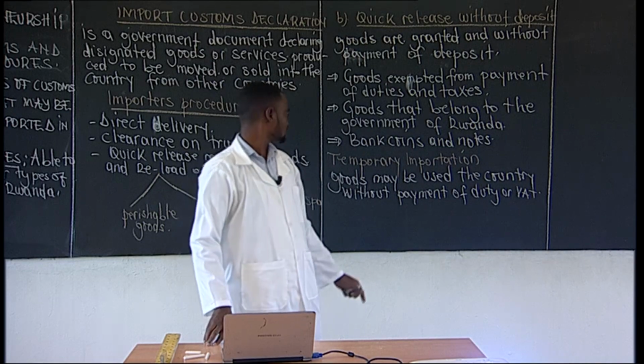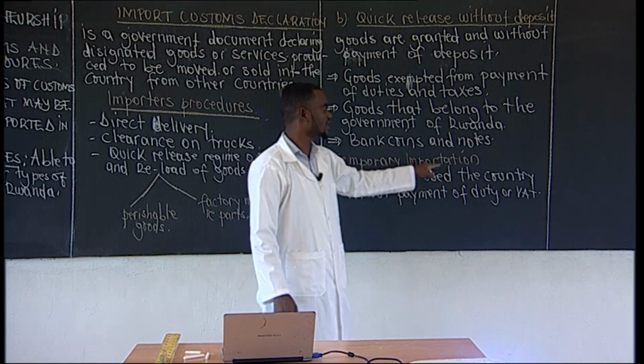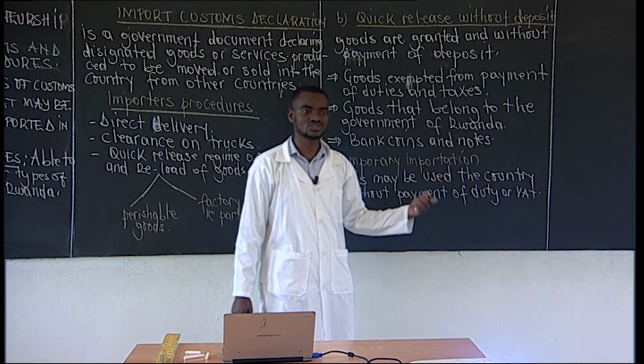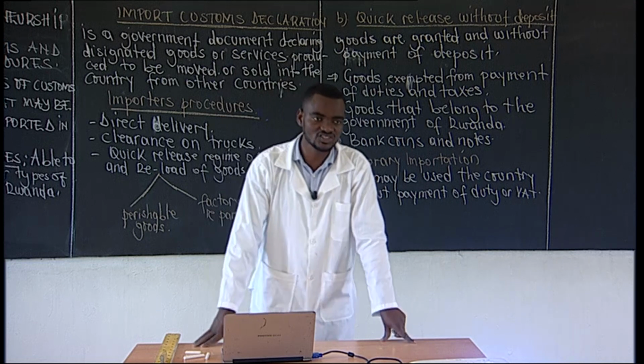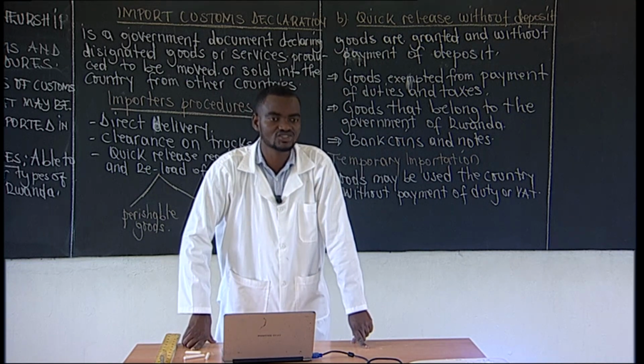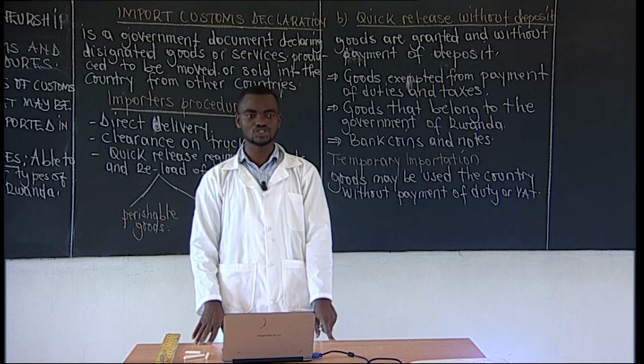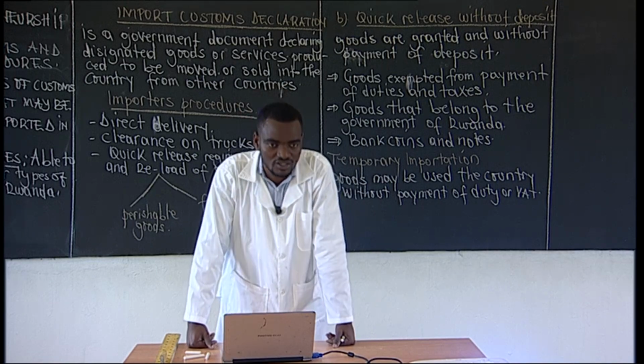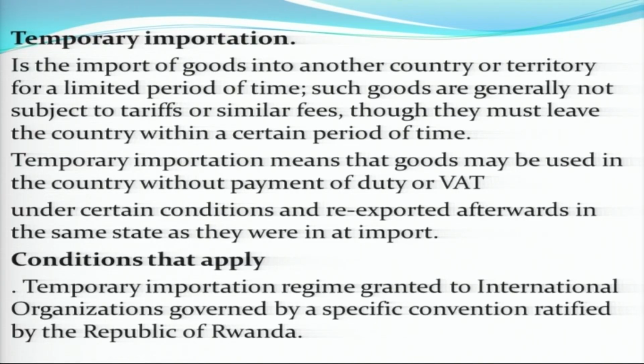Now, when we talk of temporary importation, we can also see the conditions that may be applied, like temporary importation regime granted to an international organization governed by a specific convention ratified by the Republic of Rwanda.